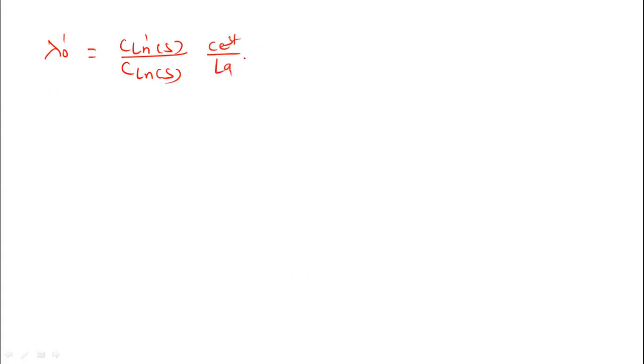Or if the next lanthanide ion is praseodymium 3 plus, then before that it is cerium 3 plus, like this. Or the next lanthanide ion is lutetium tripositive, then before it is ytterbium tripositive. So for neighboring lanthanide ions, we can write the distribution coefficient.